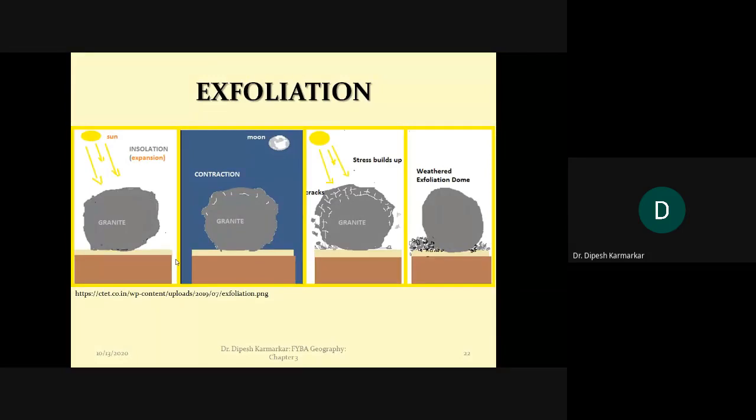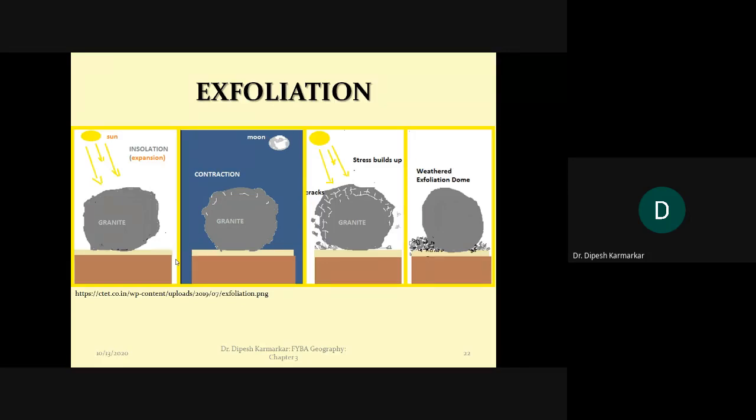Again, I repeat, comparatively, block disintegration, then granular weathering, exfoliation, all these three occur because of temperature variations. Temperature variations that lead to expansion and contraction of rocks, right? Which three processes? Block, granular, exfoliation. So what's the difference between these three? The factor is common. What is the difference?